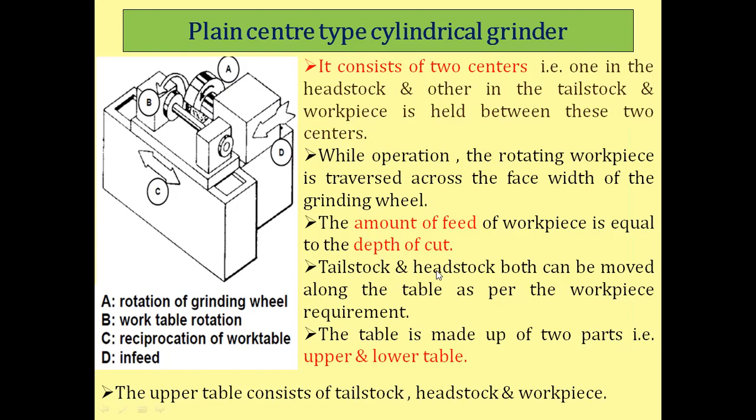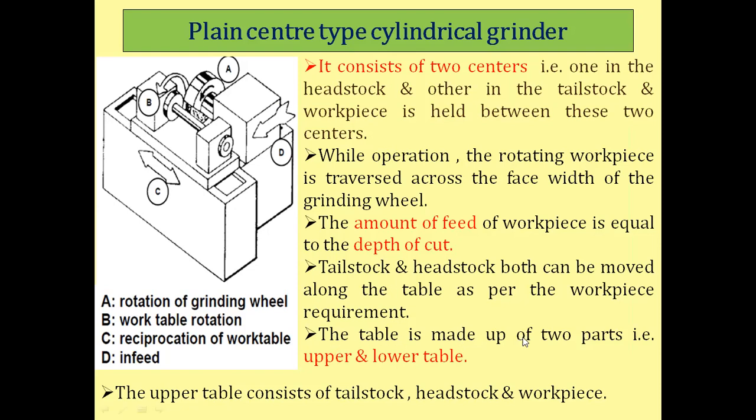The tailstock and headstock can both move along the table as per the workpiece requirement. This is the tailstock and this is the headstock. They have the same motion as the reciprocating motion, because these two components and the workpiece are mounted on the table. So the tailstock, headstock and workpiece have the same motion, but with respect to the table, the headstock and tailstock are not reciprocating.